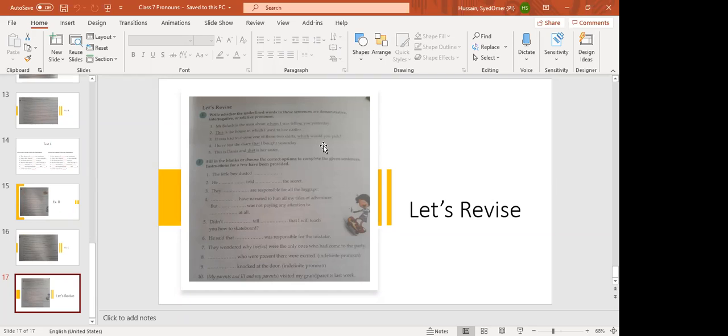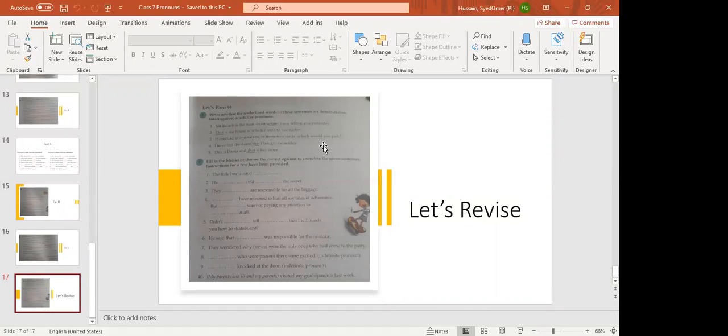We were doing the last exercise. Let's revise page number 11. All of you open your grammar books first. Let's revise and then we will start our reader work. Yesterday we completed till exercise D. Now we have to start from exercise E.